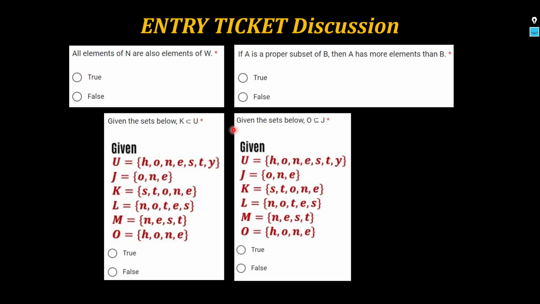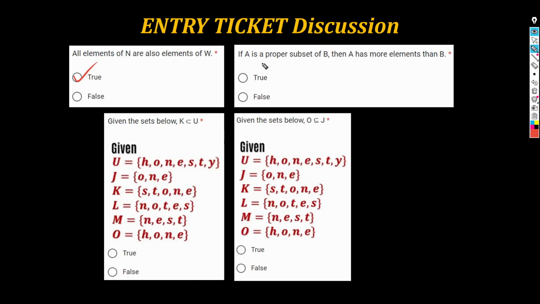So in this case, malinaw dapat na tinutukoy dito na all elements of the naturals are also elements of the whole numbers. And we know that is true. All natural numbers are whole numbers. So our answer here should be true. Right. Next, tayo sa sunod.